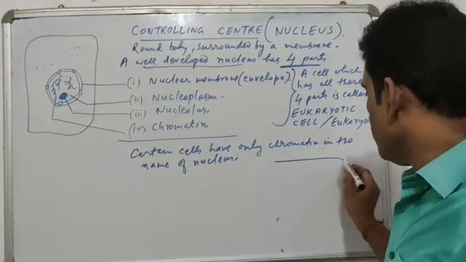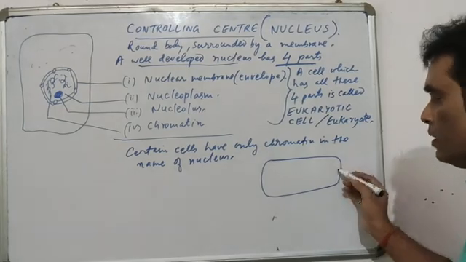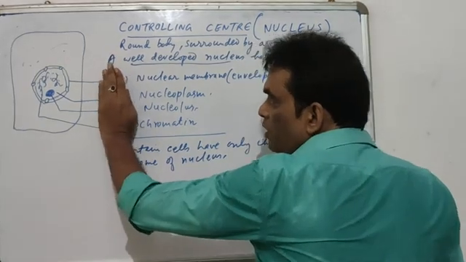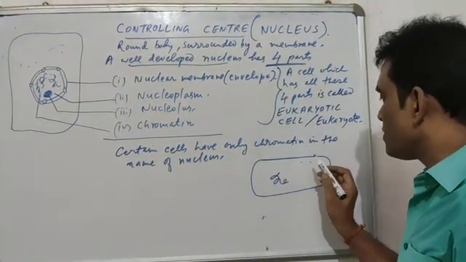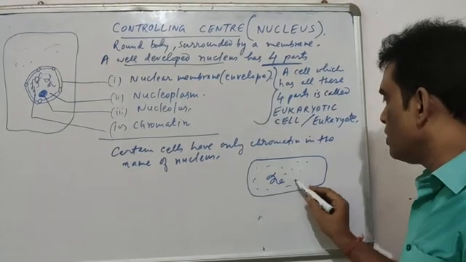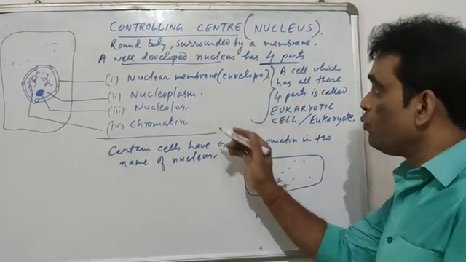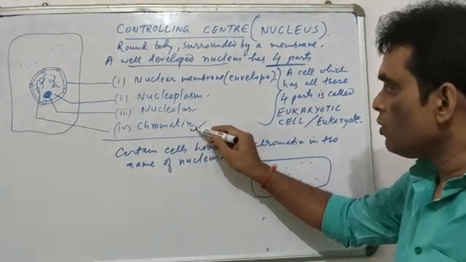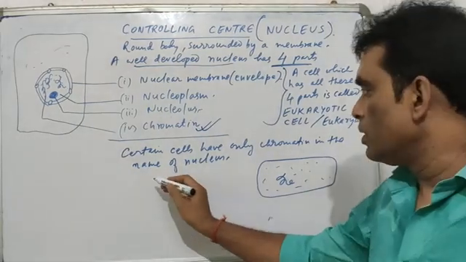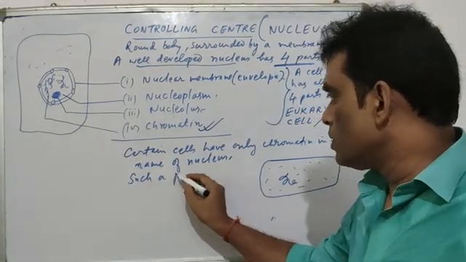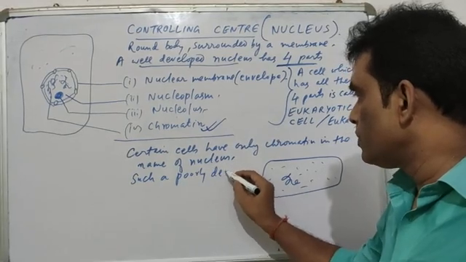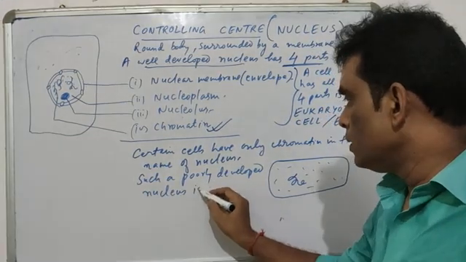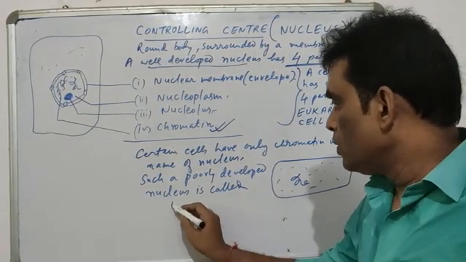Means inside their cells, if you have this as outer covering, then the raw materials, and then inside, in place of all these four parts, there is directly the thread-like structures in this semi-solid structure. That is, out of four parts, they don't have nuclear membrane, they don't have nucleoplasm, they don't have nucleolus, there is only chromatin. Such a poorly developed nucleus is called nucleoid.